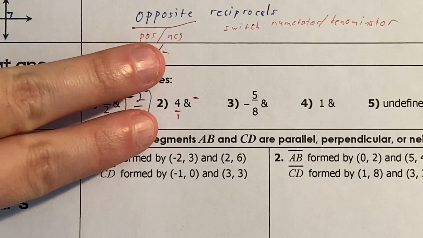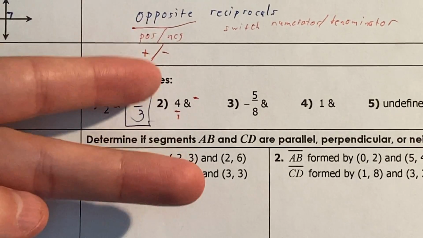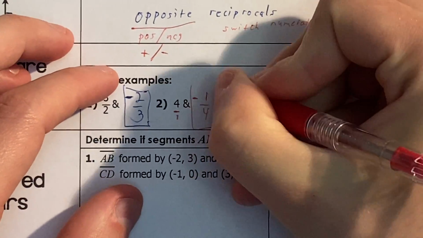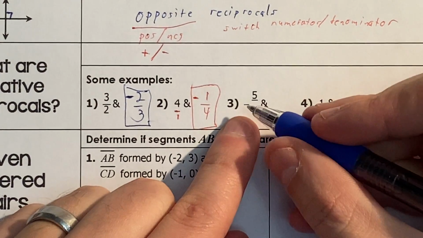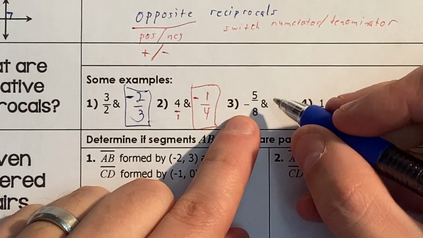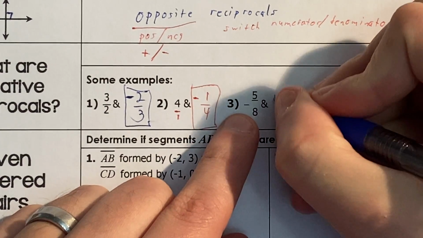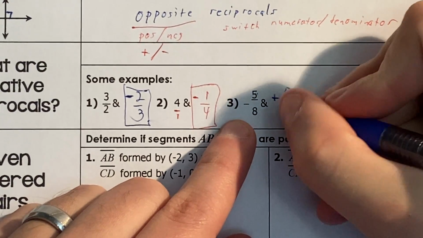So when you do the reciprocal of 4 over 1, it's going to be 1 over 4. Now in this next one, it's negative, which means my answer is going to be positive. Once again, opposite, positive, negative. So this one will be positive, and instead of 5, 8, it'll be 8, 5.